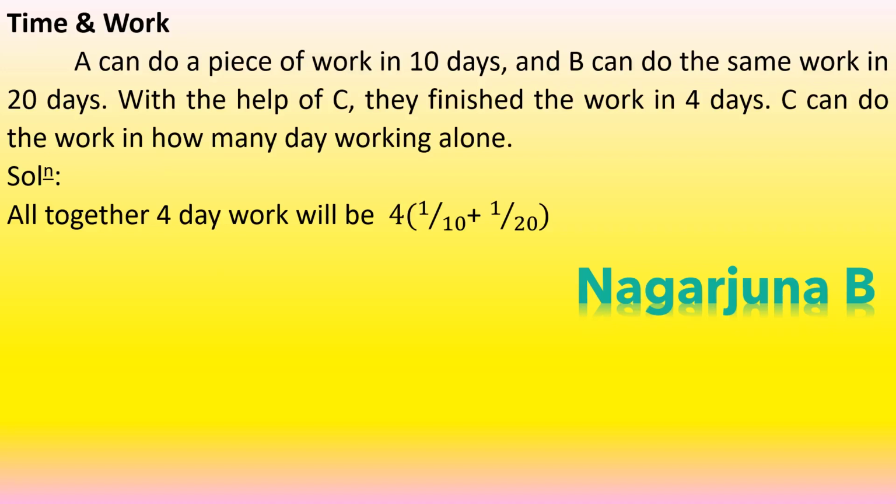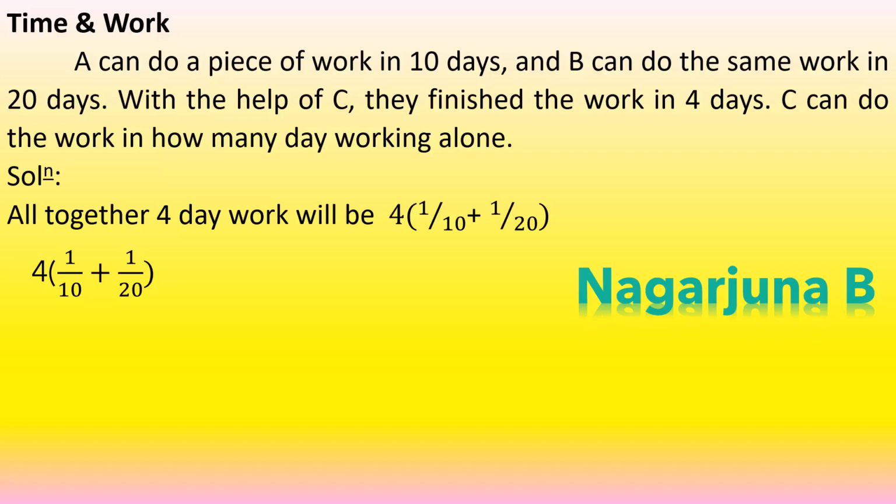Since C's work we don't know, for that purpose we have not written it, we have just written A and B's sum for 4 days. For 4 days, each day they will be working 1 by 10 and 1 by 20 for A and B respectively. Therefore 4 into 1 by 10 plus 1 by 20. Upon simplification, what we can write, 4 into 1 by 10 plus 1 by 20.